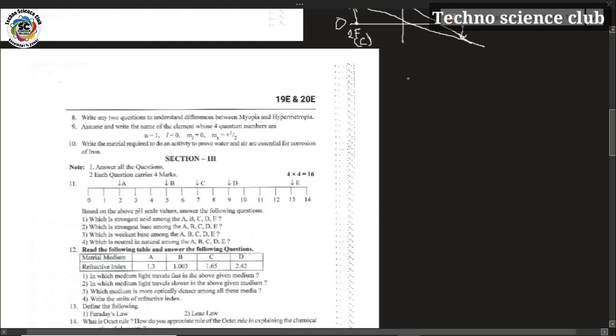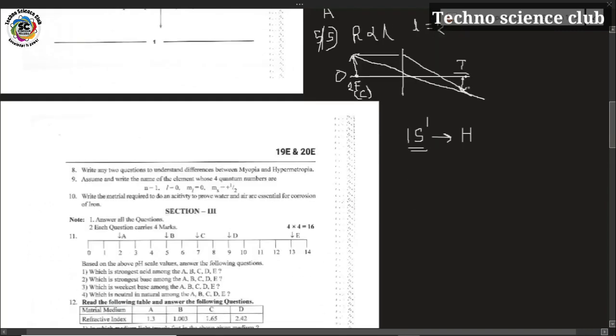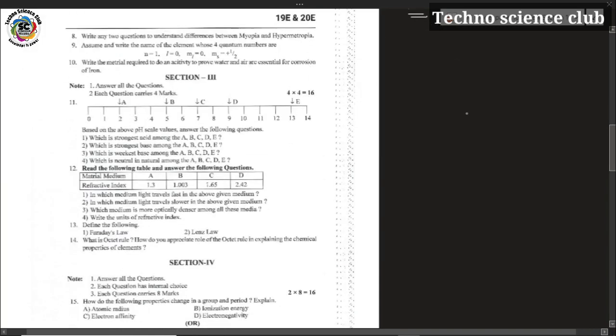For the 9th question, assume and write the name of the element whose 4 quantum numbers are n is equal to 1, l is equal to 0, m is equal to 0, and ms is equal to half. For this, n is equal to 1, there is the first orbit, and l is equal to 0, there is an s orbital, and ms is equal to plus half, so 1 electron is there. The electronic configuration is 1s1. The element with electronic configuration 1s1 is hydrogen.